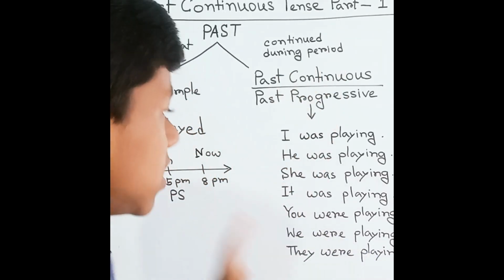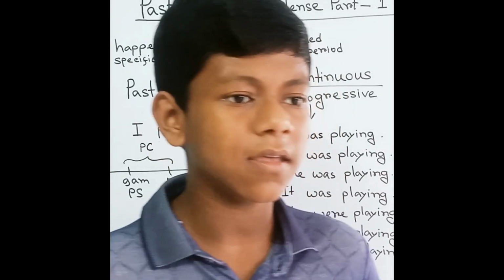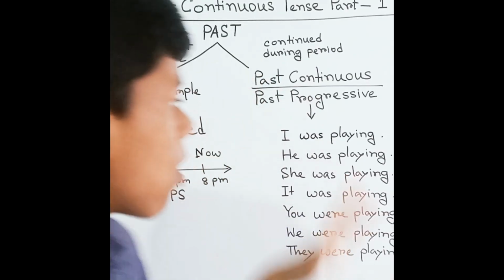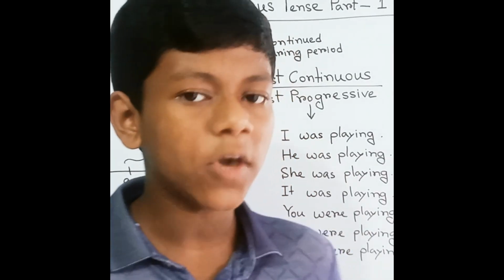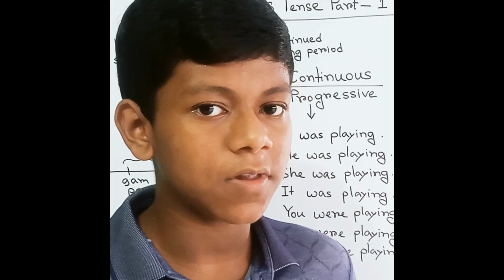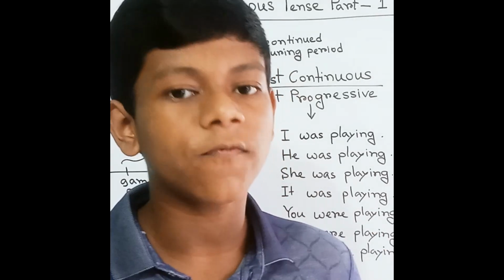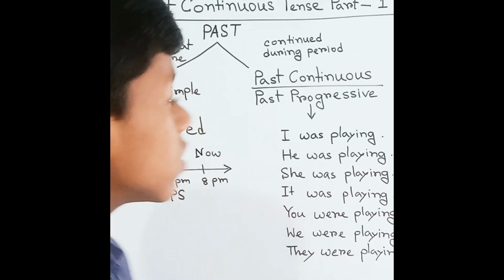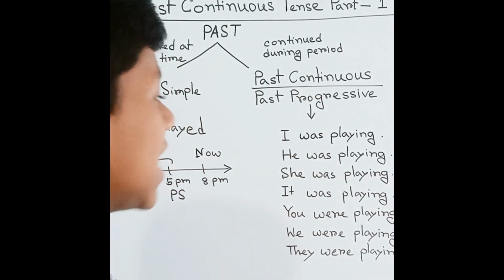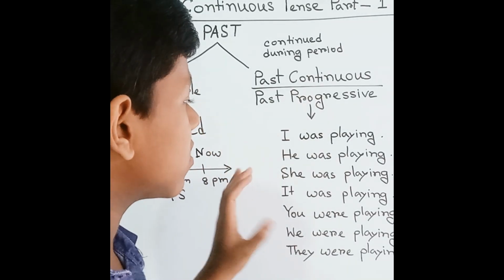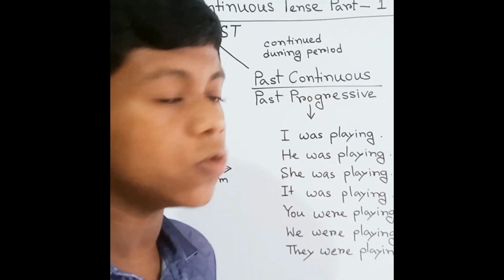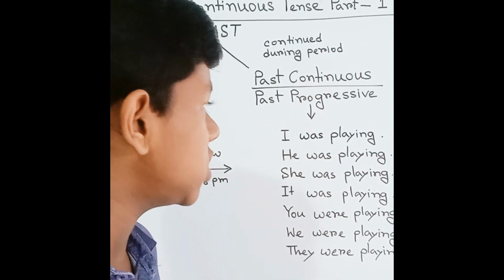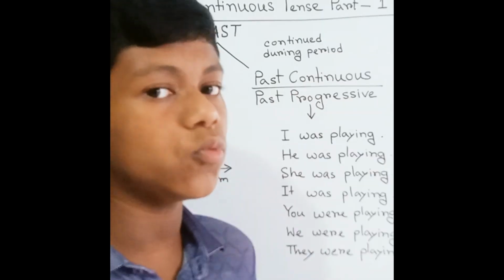So same here, I was playing. Let's see the forms of past continuous. We know the form of the past simple, that is, I play. Now we will learn the forms of past continuous. We'll just overview it. During the past continuous, what do we need to do?